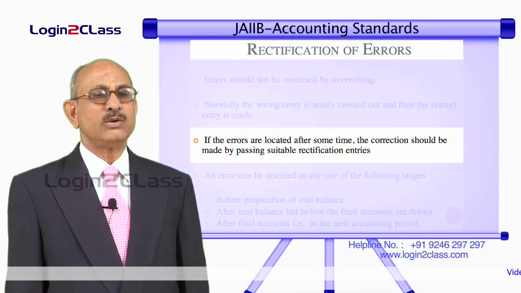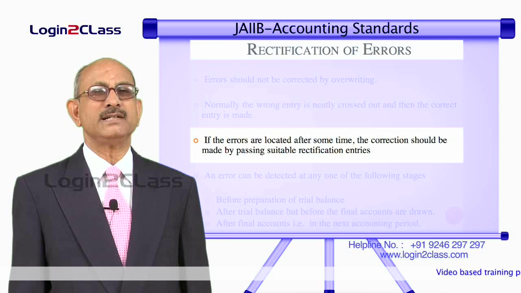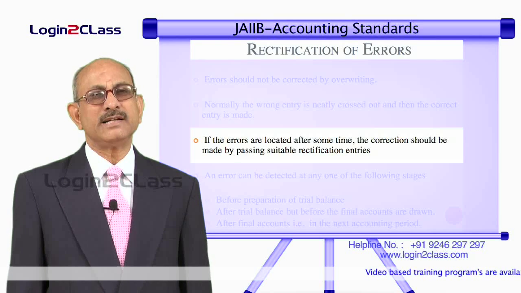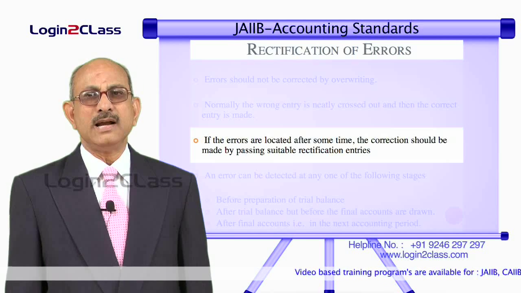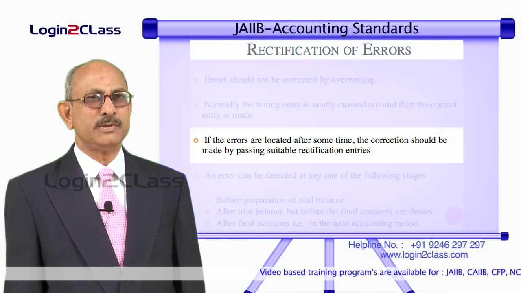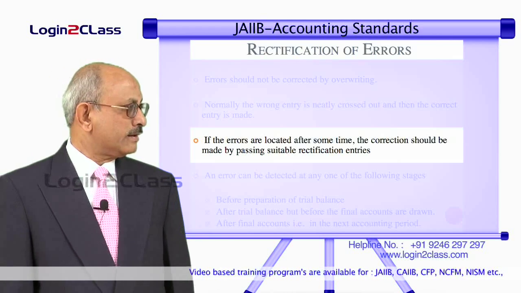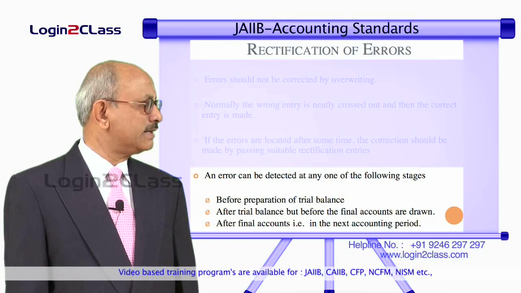If the errors are located after some time, the correction should be made by passing suitable rectification entries. That means instead of trying to rectify the old entry, we pass rectification entries. We allow the original entry to continue as it is, and that incorrect entry has to be rectified by passing certain other entries.